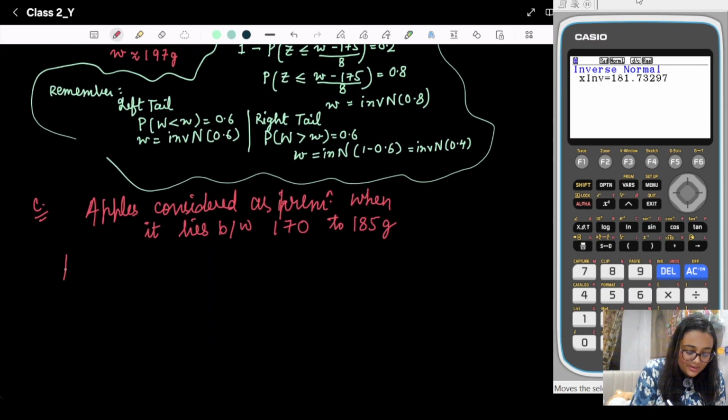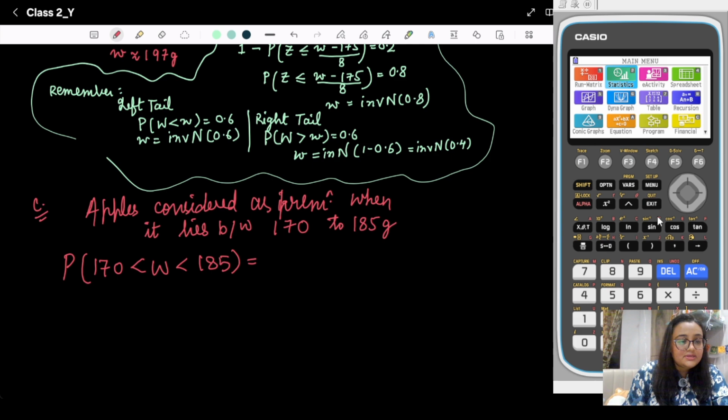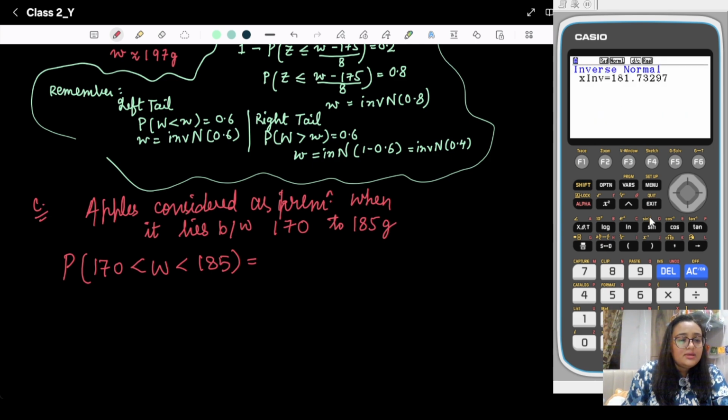So we need to find out the probability for 170 to 185 gram. For that, we will go to menu, statistic, distribution, normal CD.